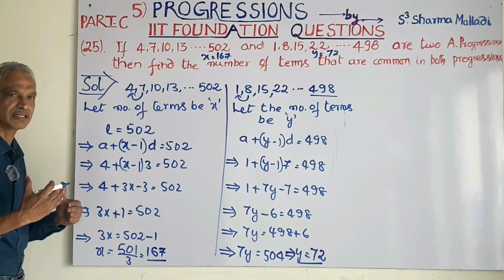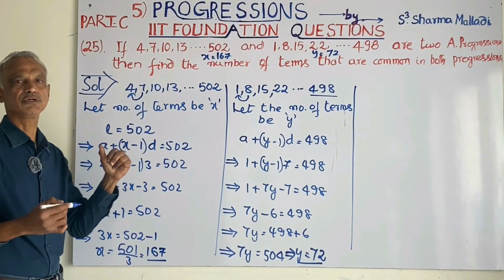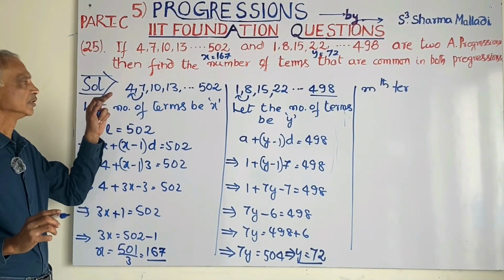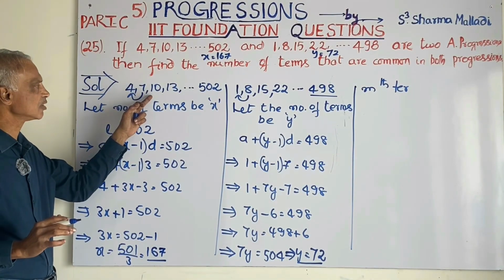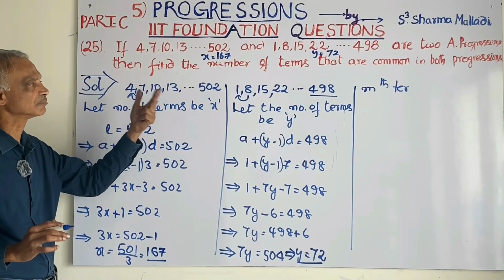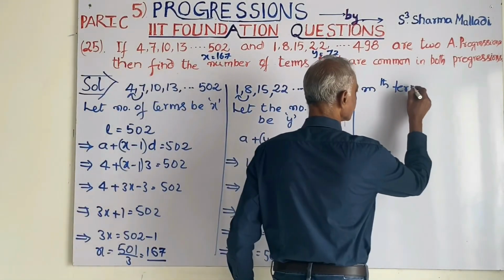The number of identical terms will be less than or equal to 72. Now, to find the pair of identical terms, let us take the nth term of this series equal to the nth term of this series.